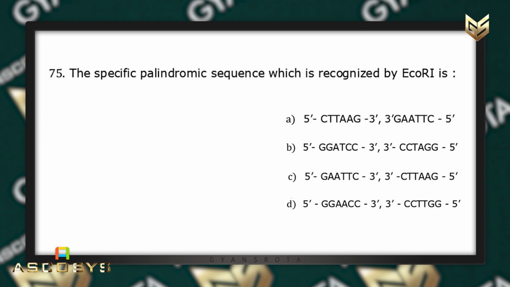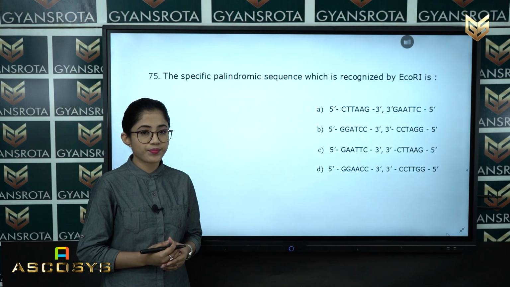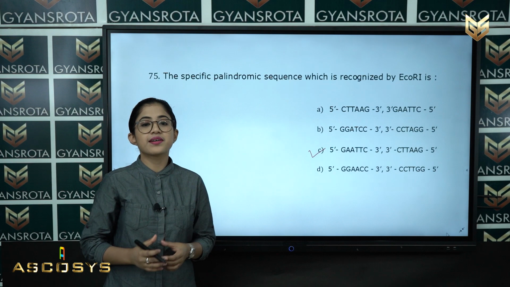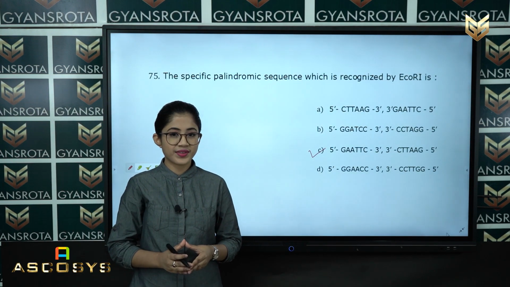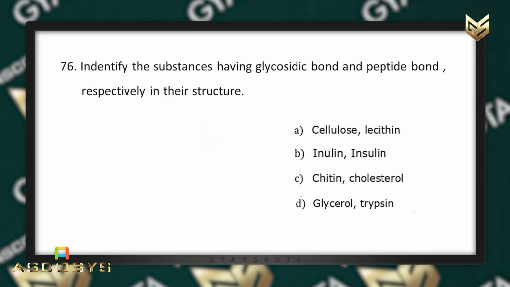So the palindromic sequence of this sequence will be 3' CTTAAG 5'. So this is the correct sequence which is recognized by E. coli. So option C is the correct one. This is the palindromic sequence which is recognized by E. coli.